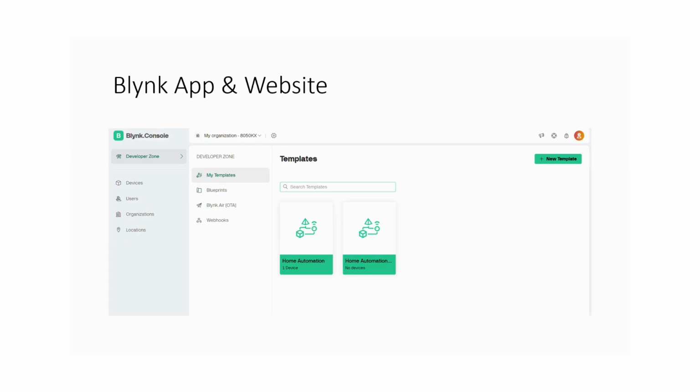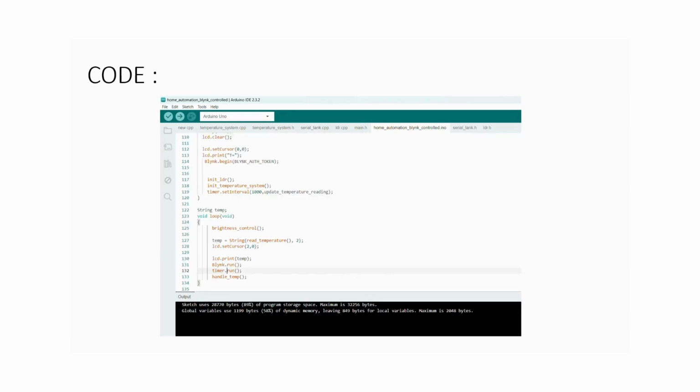Then the water filling tank system, which will automatically maintain the water level in the tank. We used different types of sensors to measure the water level and Arduino to control the water pump. The main function is: if the water level drops below a certain point, the pump is activated to fill the tank. And once the desired level is reached, the pump will automatically get turned off.